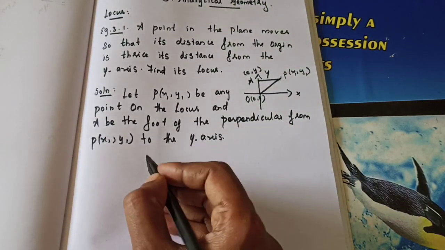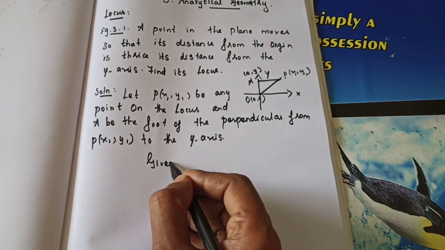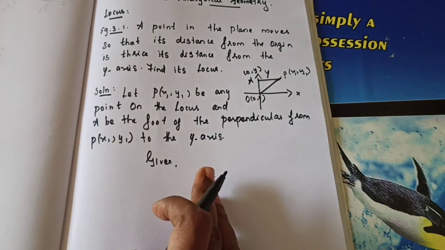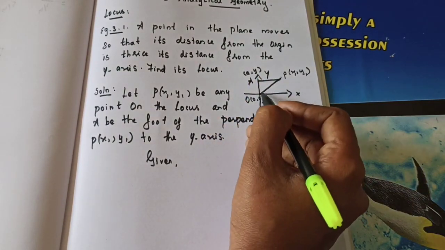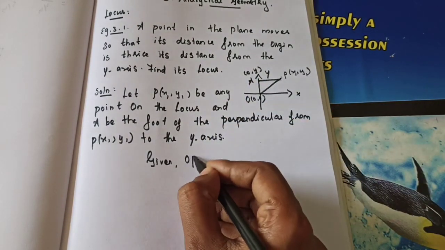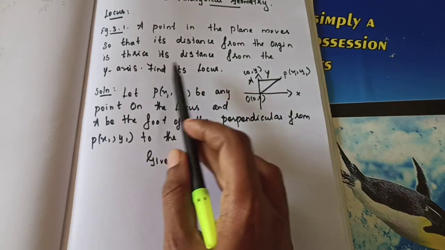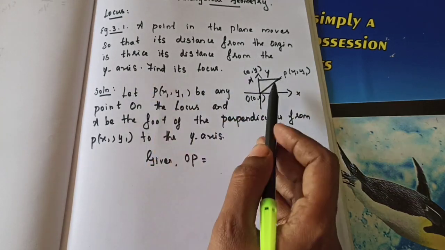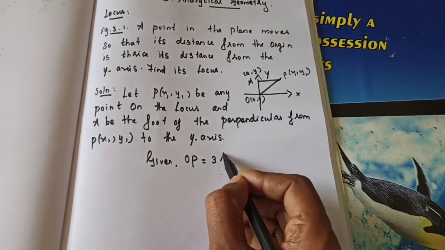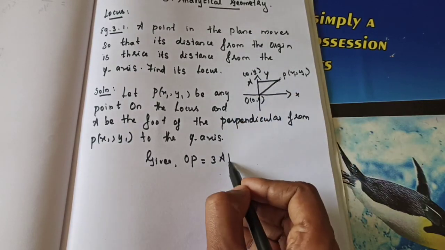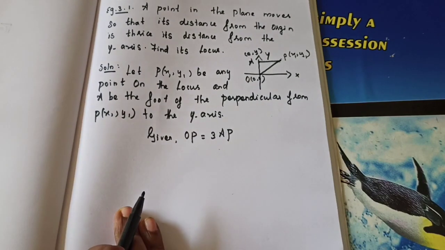Now, what is the given condition? The distance from the origin, that is OP, is thrice the distance from the y-axis. So from the y-axis the point is AP. According to the given condition, I have written this.